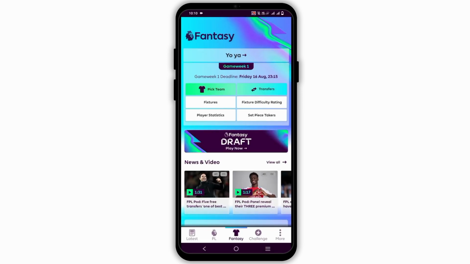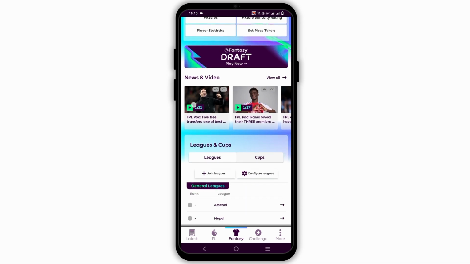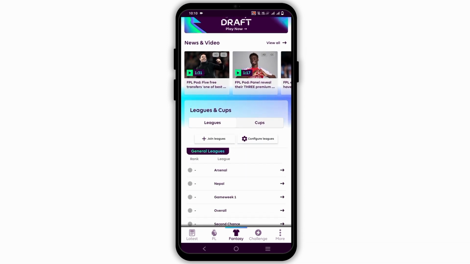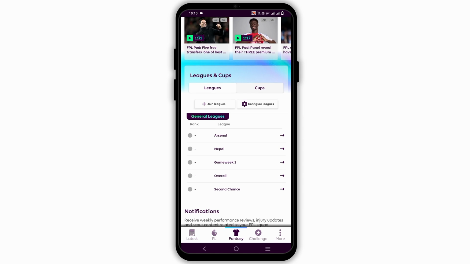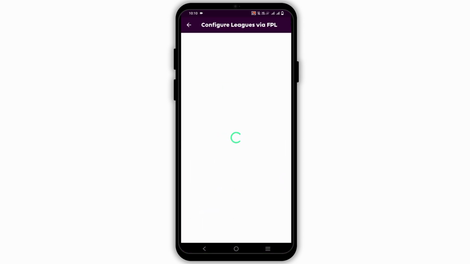First of all, log in to your FPL account or application. Once that is done, tap on the Fantasy option which is on the bottom center. After that, scroll down a bit until you find Leagues and Cups, under which tap on Configure Leagues.